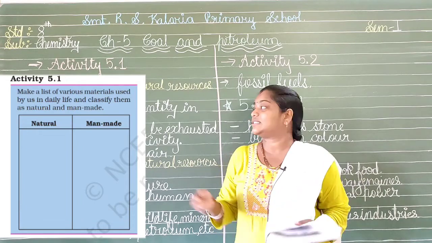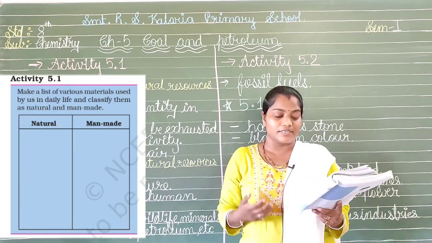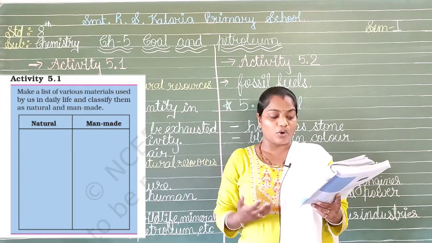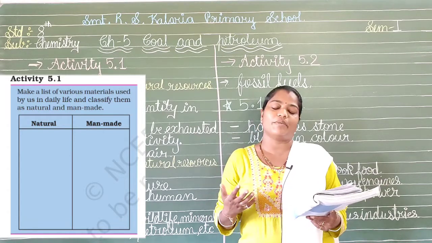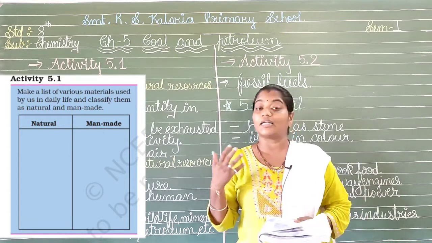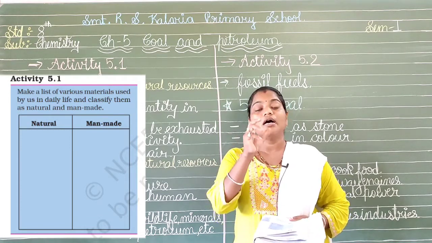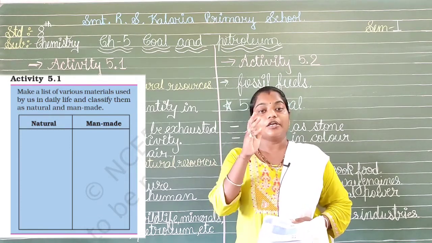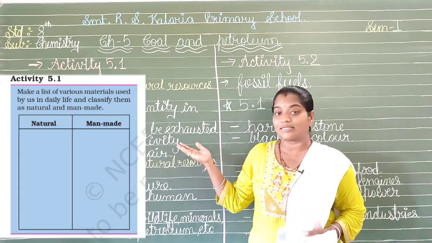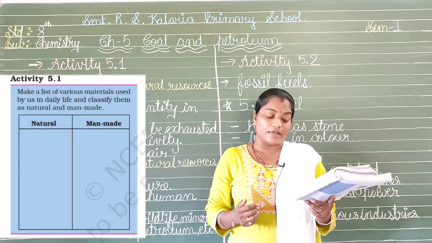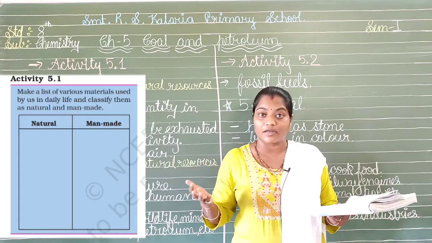The second one we have is the man-made category. Over here we can put examples like vessels, clothes, mobile, toys, pen, soap, plastics, petroleum products and so many other things. So, by this we can conclude that we have two categories, that is natural and man-made, or the artificial one. Here Bujo has a brilliant question to ask us, that is, can we use all our natural resources forever?